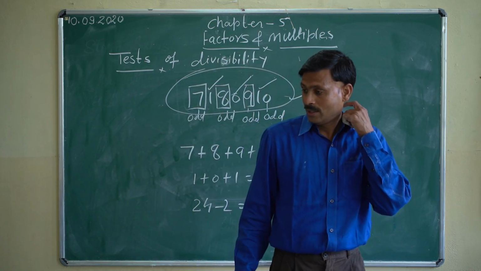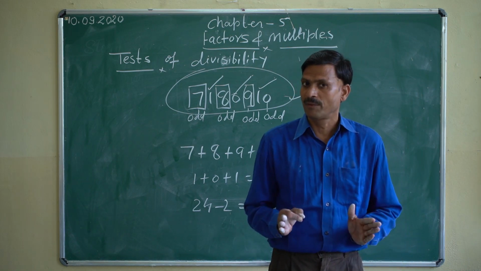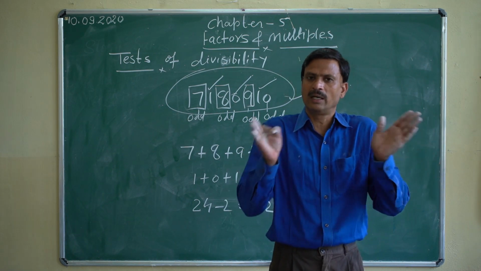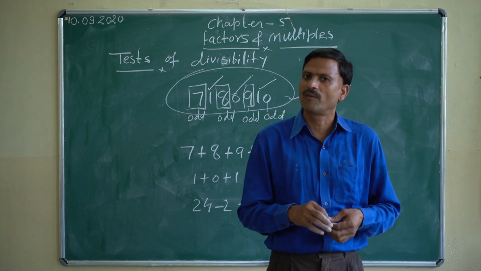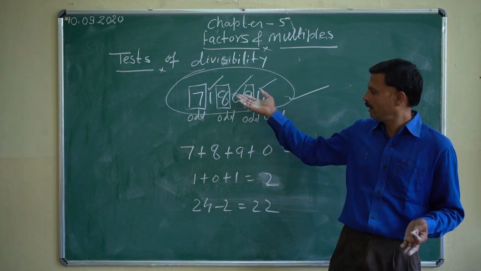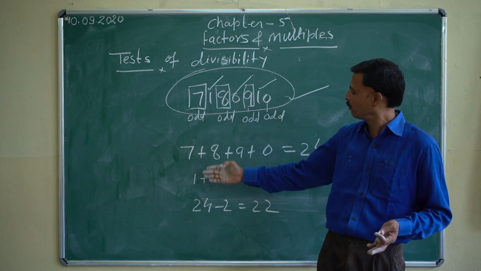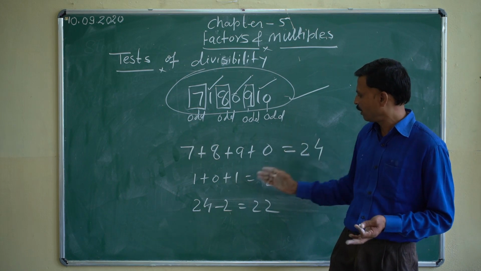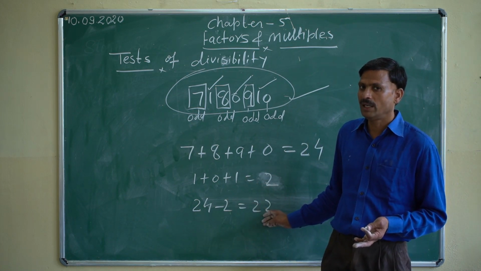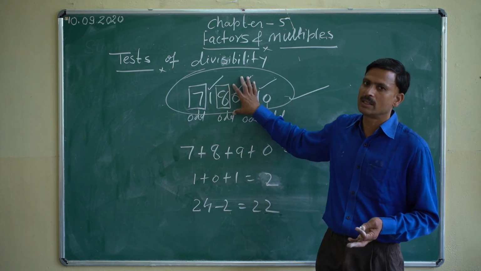As per the rule, the number will be divisible by 11 if the difference between the sum of the even place digits and the sum of the odd place digits is 0 or a multiple of 11. Here we have added the odd place digits, that is coming 24. We have added the even place digits, that is coming 2. Their difference is coming 22, that is a multiple of 11, and since the difference is a multiple of 11, the number is divisible by 11.